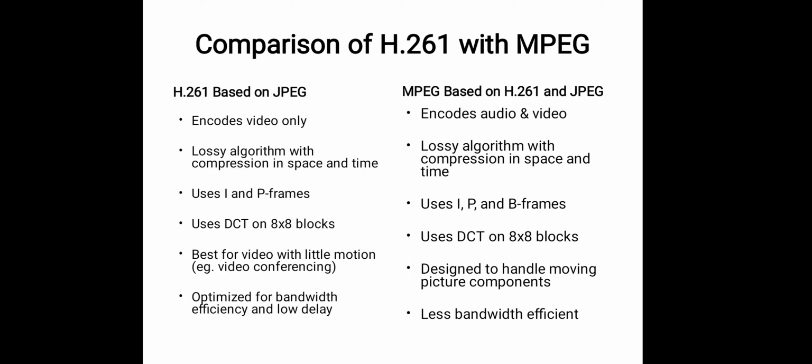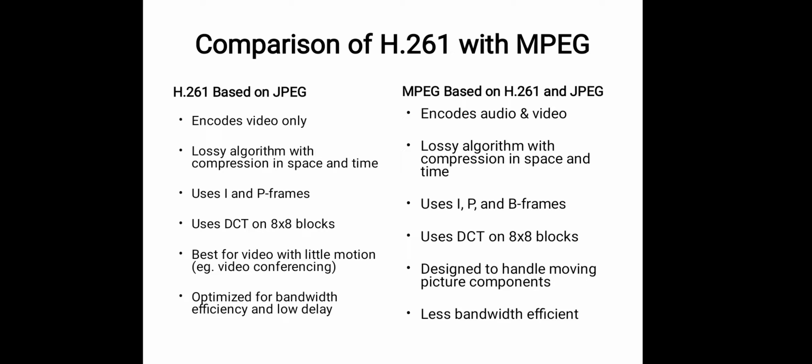Comparisons of H.261 with MPEG. H.261 encodes only video, but MPEG encodes both audio and video. H.261 is a lossy algorithm with compression in space and time. MPEG is also a lossy algorithm with compression in space and time.